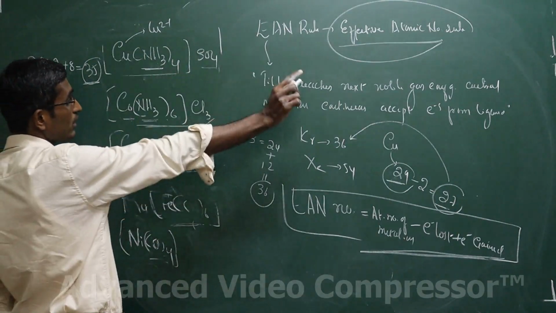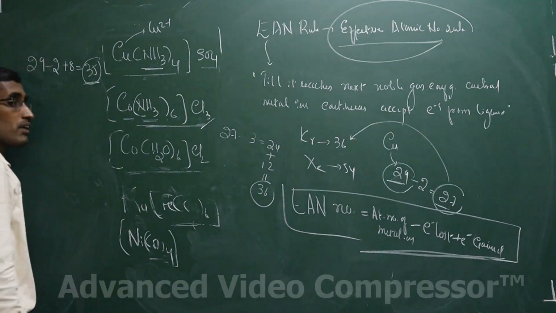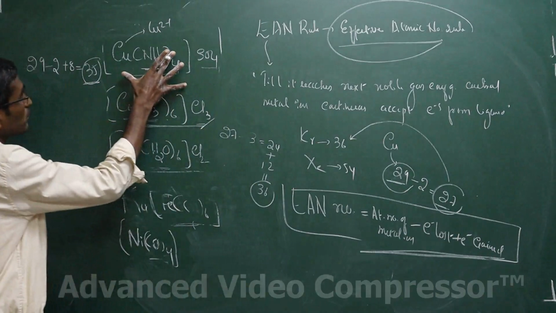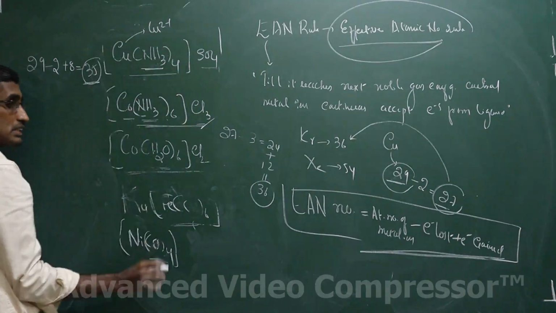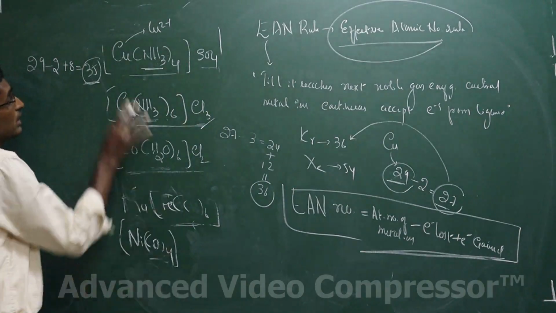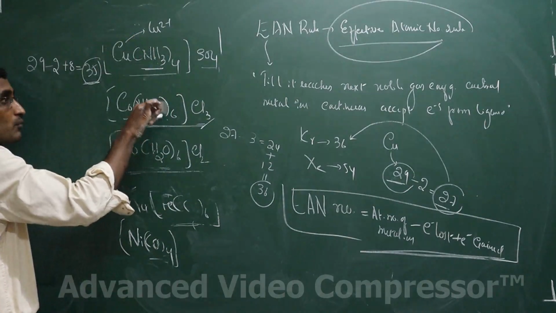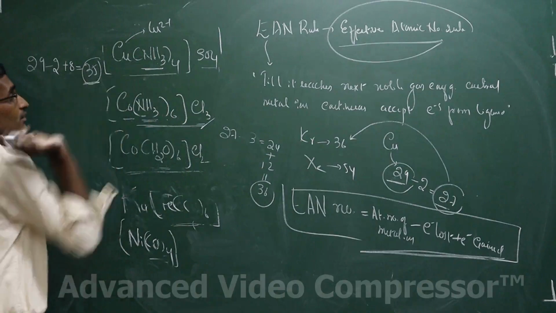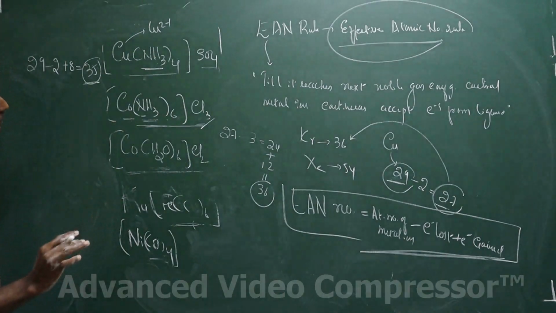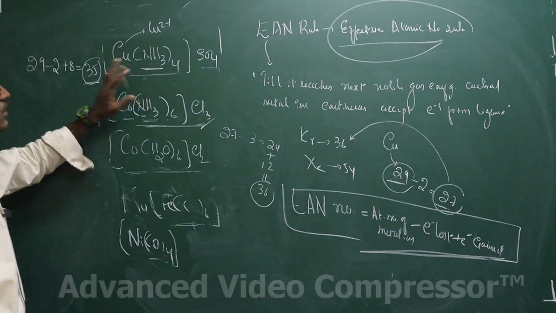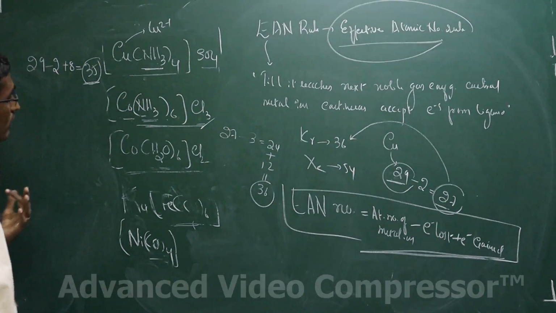Does it satisfy the EAN rule? No, it doesn't satisfy the EAN rule. To satisfy the EAN rule, the EAN number of the complex has to be 36. But it doesn't satisfy. On that basis, we can say this complex is less stable. Why is this less stable? Because it doesn't satisfy the EAN rule. They may ask you, based on the EAN rule, predict the stability. If it doesn't satisfy, it is not stable. If it satisfies, it is stable.